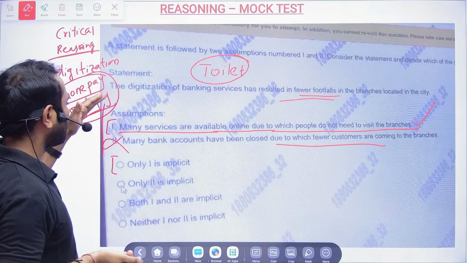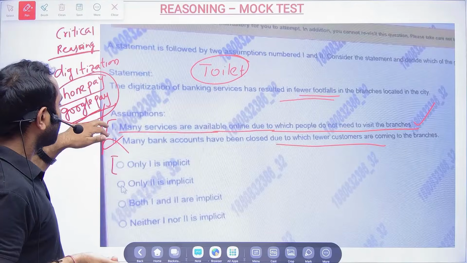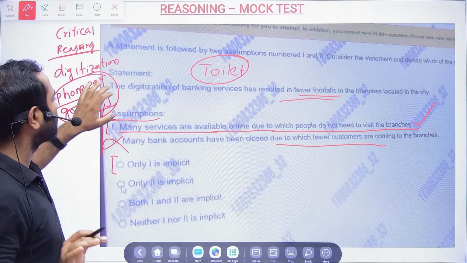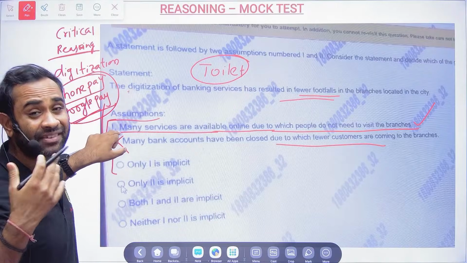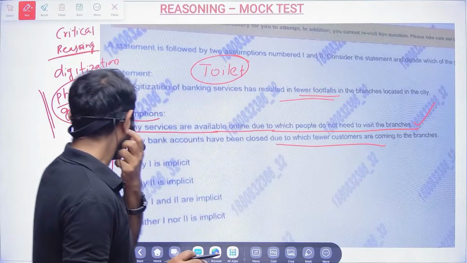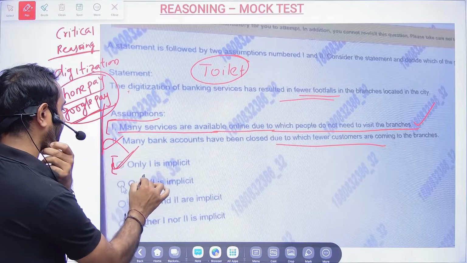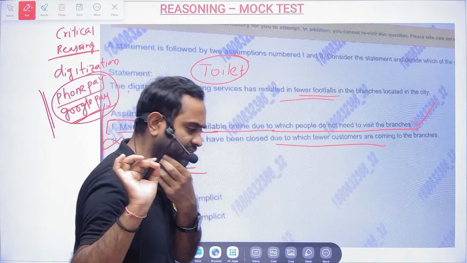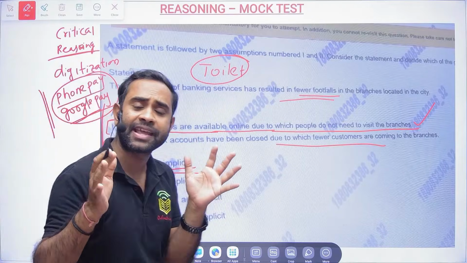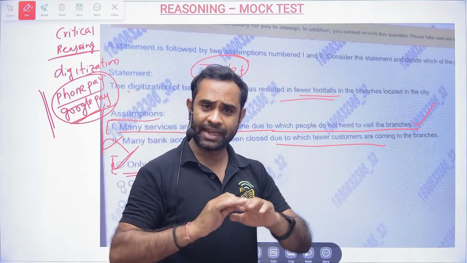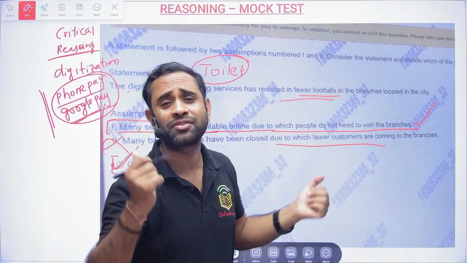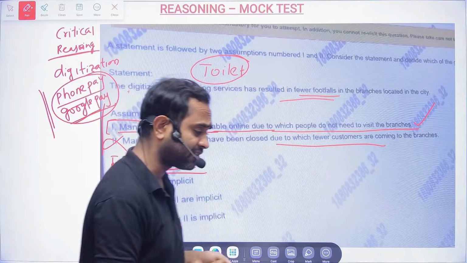Implicit means what can be concluded from here. So you can think of it in terms of conclusion. If this is there, then what can we assume, that's all. That is the meaning of implicit. Clear? So only one is implicit, so option A will be the correct answer. Who is telling option C? Arey bhai, where was the account closed? See, after the digitalization, if the account is closed, how will you use the services? You will not be using the services, right?